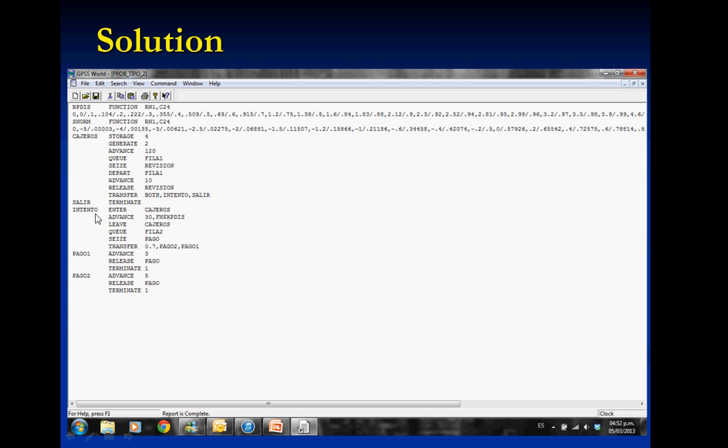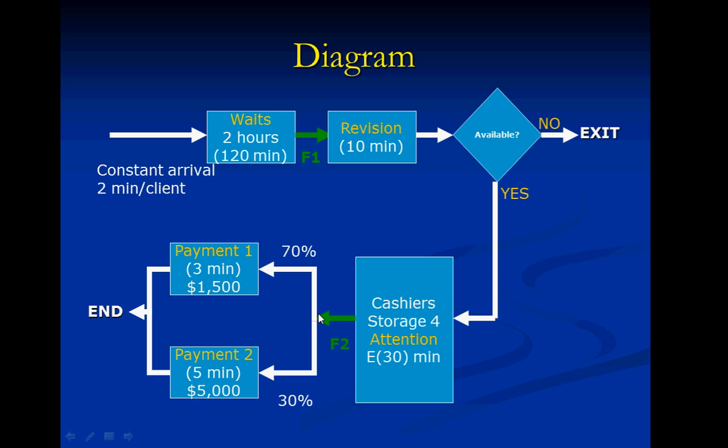So in intento, we enter cajeros, we advance 30 minutes with an exponential distribution, we leave them, we depart, we enter a queue called fila 2. This is this queue, we are in line to pay.